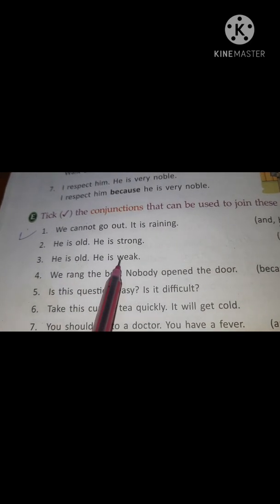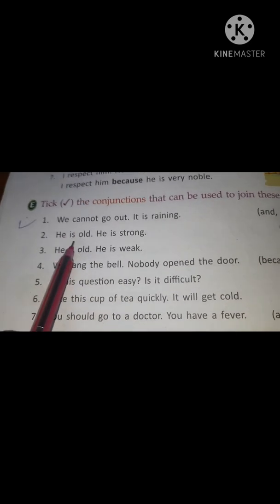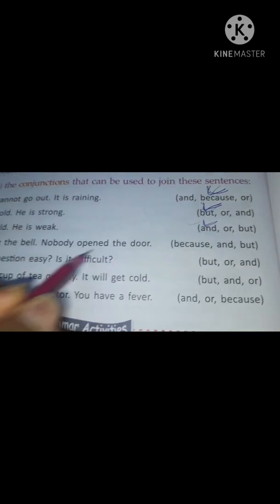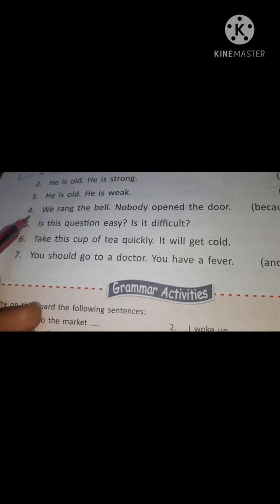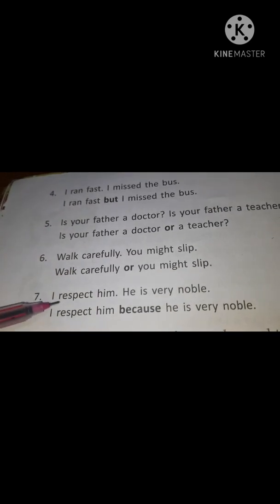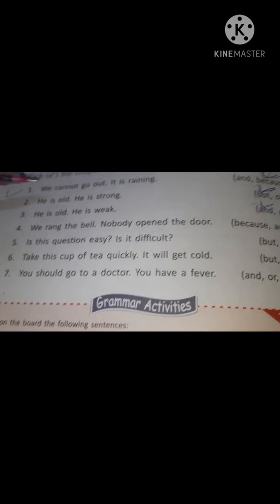We think that old people are weak. It's not true always. And similarly in the second example we saw that he is old, but he is strong. Okay. So similarly just think, read the whole sentence and try to solve this. The last four you are going to do on your own. Again read the lesson, again understand the explanation part. Okay, watch the video twice and try to do it on your own. Thank you children, happy learning.